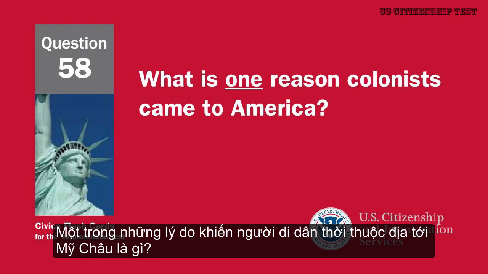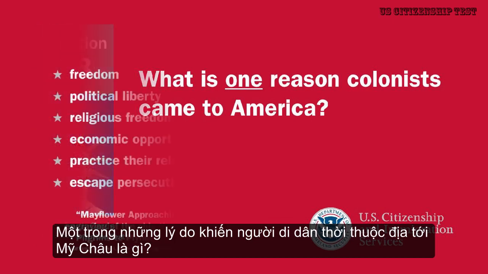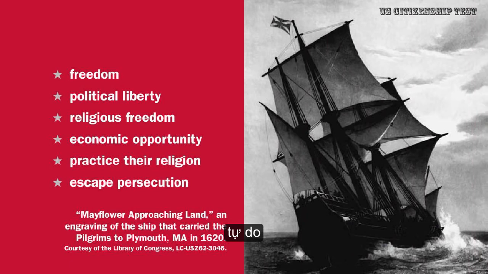What is one reason colonists came to America? Freedom, political liberty, religious freedom, economic opportunity, practice their religion, escape persecution.